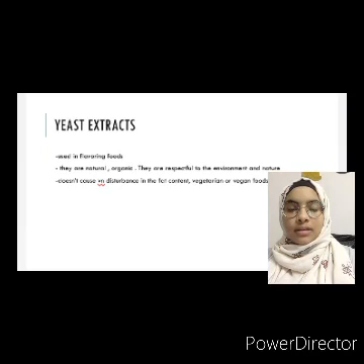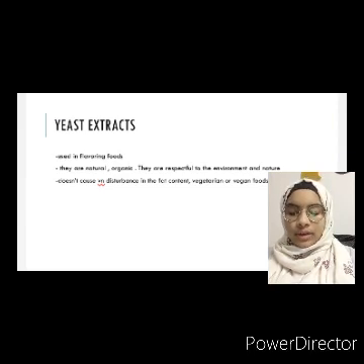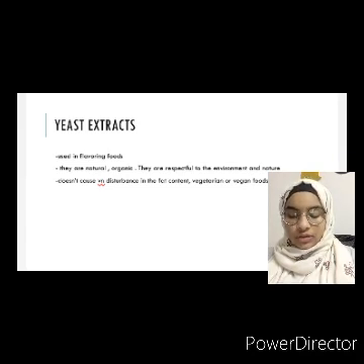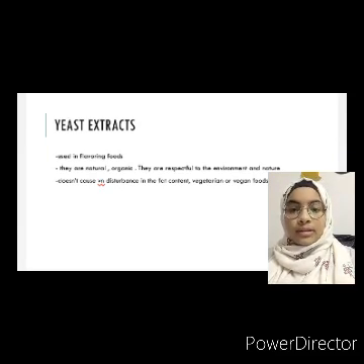Now let's discuss another product of yeast, which is yeast extracts. Yeast extract is used in flavoring foods. They are natural organic materials that are respectful to the environment and nature. They are used in flavoring savory foods without causing disturbance in the fat content, and in vegetarian or vegan foods.